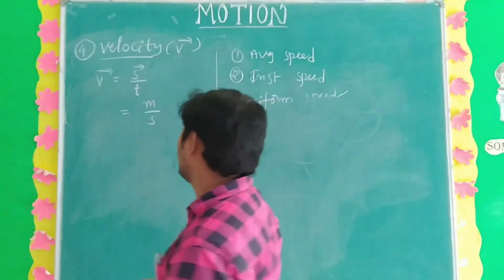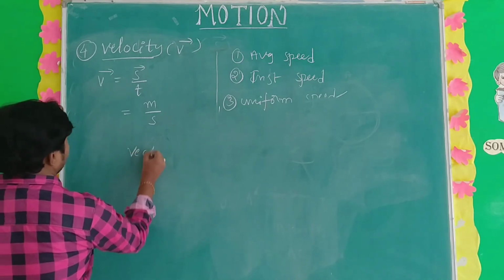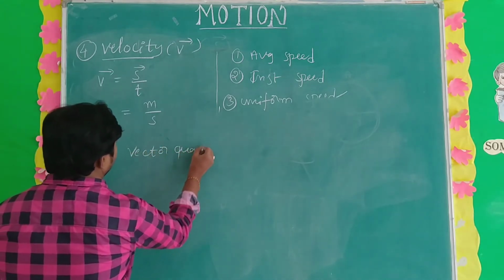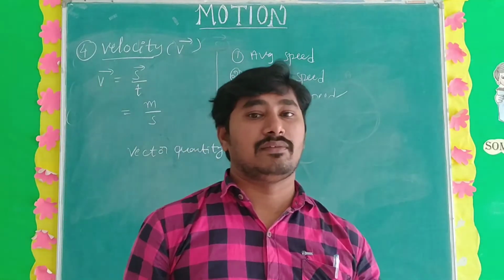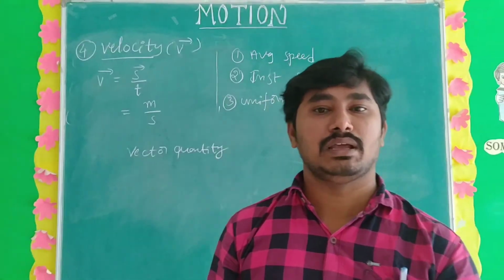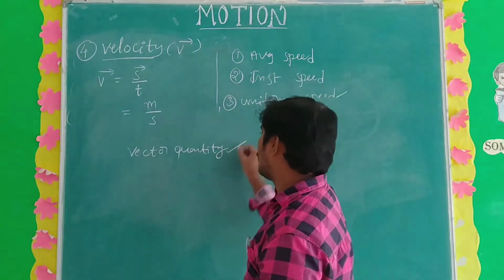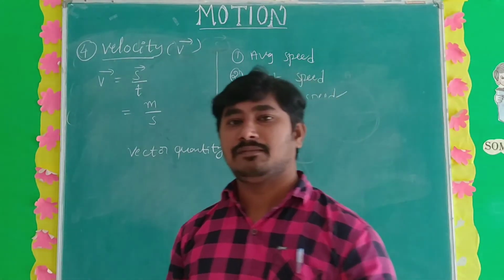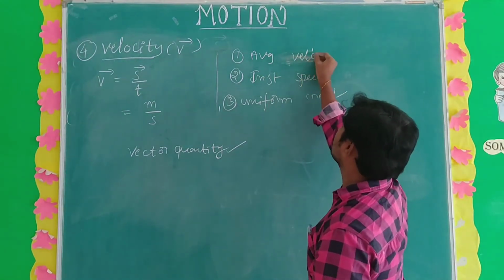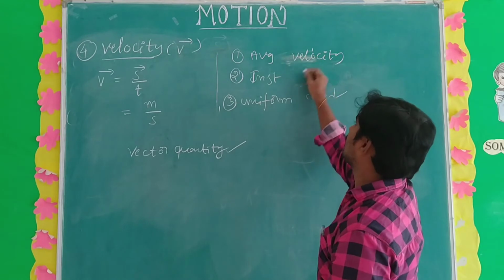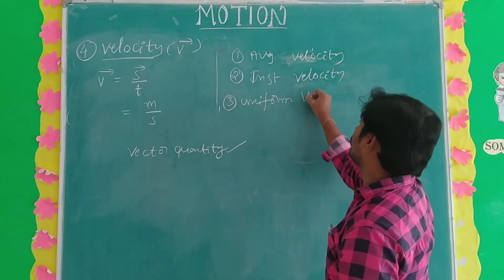Which type of quantity is velocity? It is a vector quantity. Why? Because velocity mainly depends on displacement, so velocity is a vector quantity. That is very important. The types of velocity are the same way: average velocity, instantaneous velocity and uniform velocity.